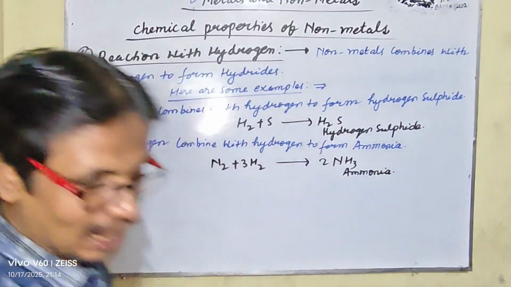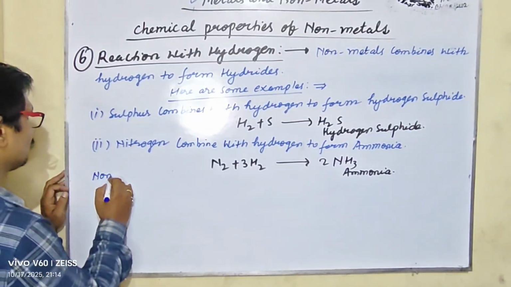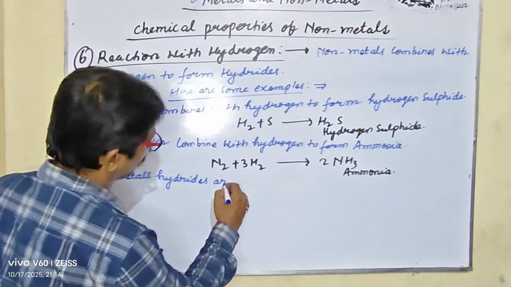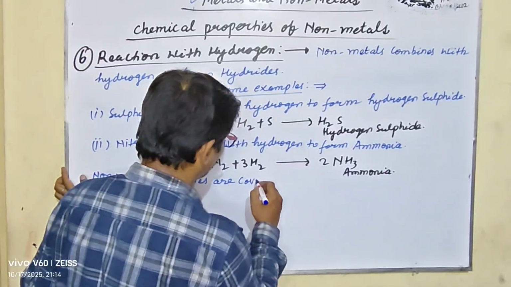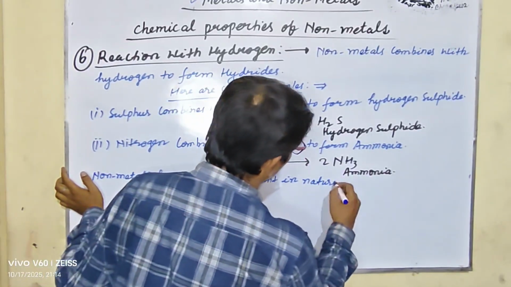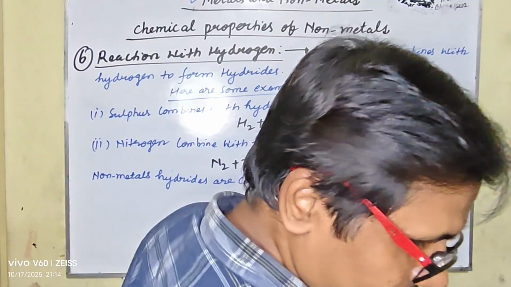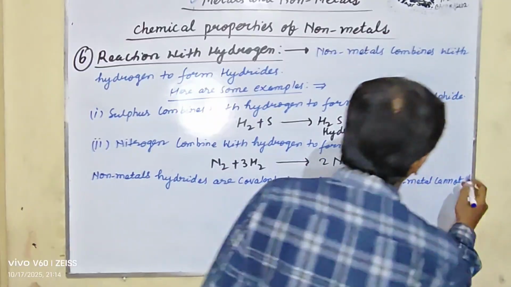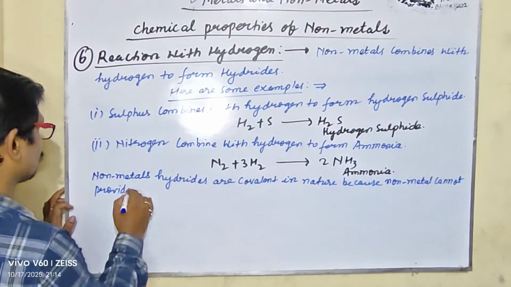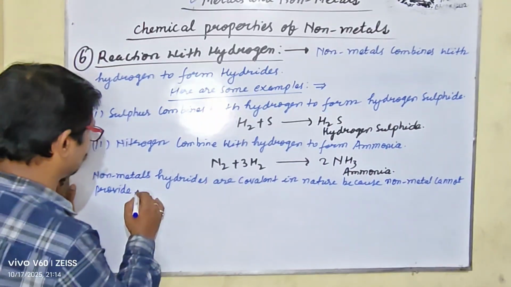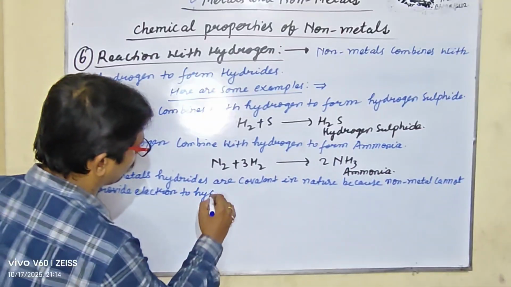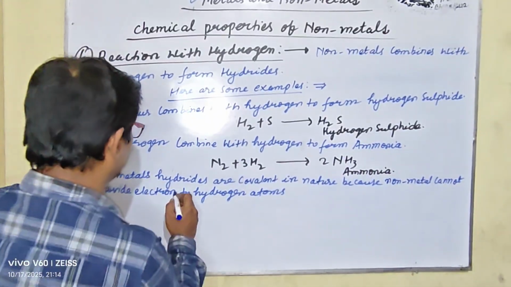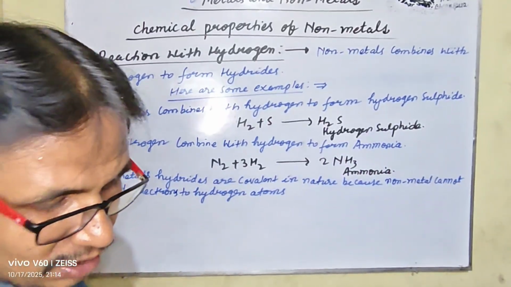Let us take the explanation of this. Non-metal hydrides are covalent in nature because non-metals cannot provide electrons to hydrogen atoms to produce hydride ions.